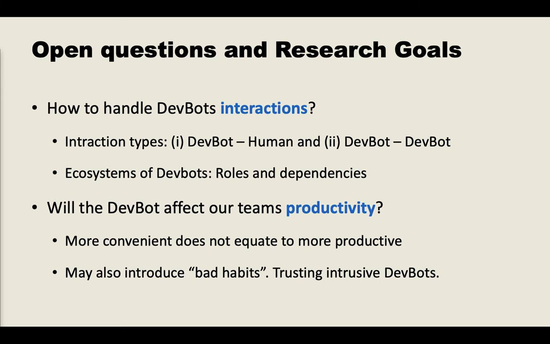Another important question is how to interact with DevBots, not only as humans interacting with bots, but also, and interestingly, DevBots interacting with other DevBots. The DevBots need to share development assets and communicate with one another. So how would we resolve possible conflicts that appear between DevBots? For instance, in one of our studies, we found out that much like biology, there is a food chain between DevBots composing ecosystem structures with roles that are needed to maintain the balance of those ecosystems.